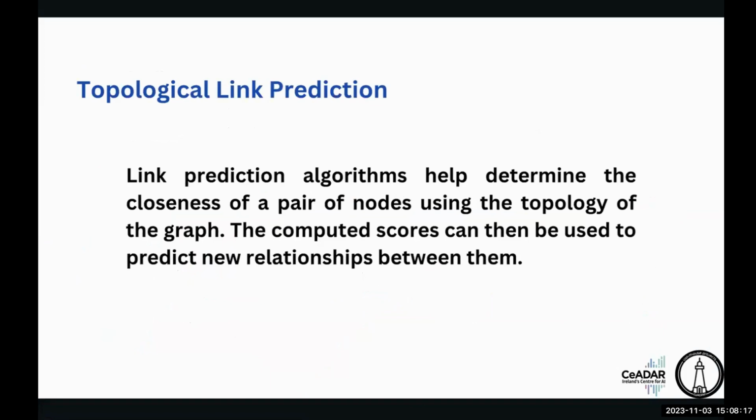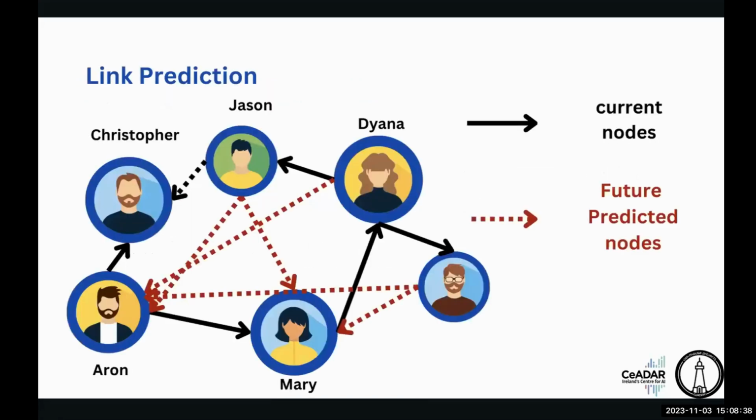Basically, topological link prediction helps us determine the closeness of a pair of nodes using the topology of the entire graph. What it does in topological link prediction is use the closeness of pairs of nodes using the entire graph history. For example, in our old Aaron and Mary love story, we can see how well Aaron is connected with Diana and how well Aaron is connected with Christopher.